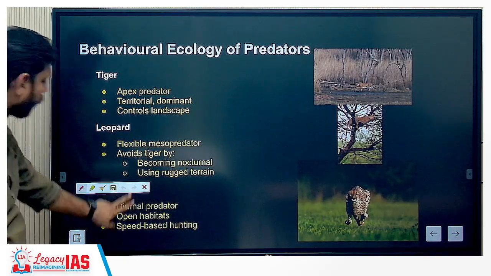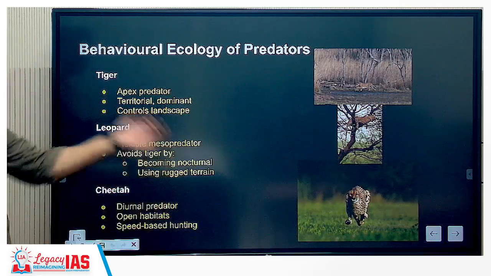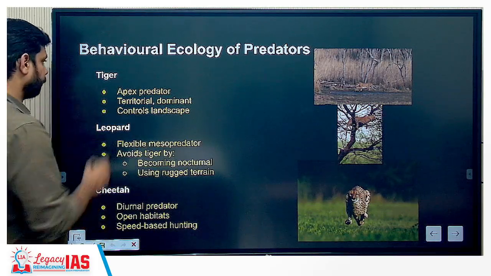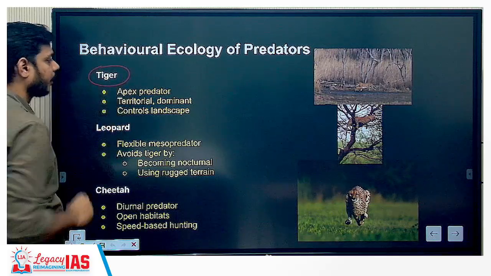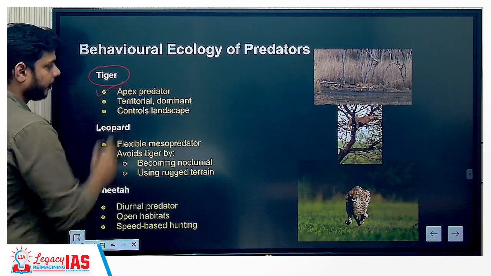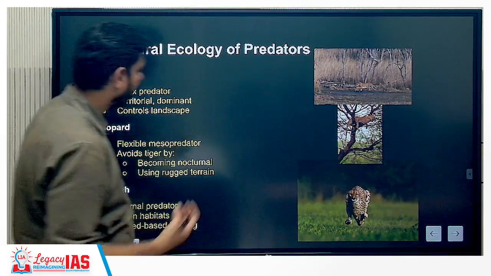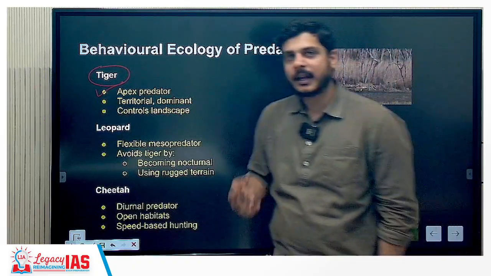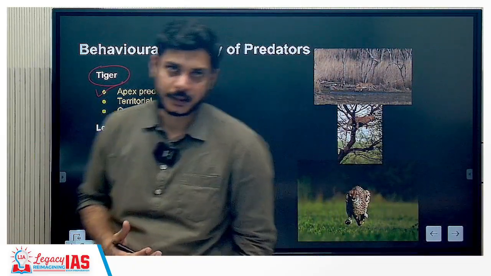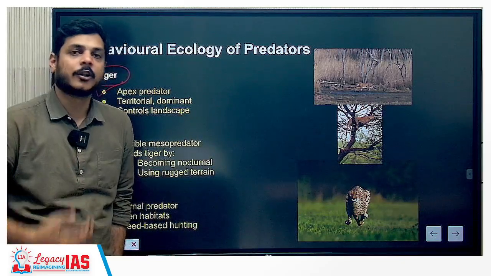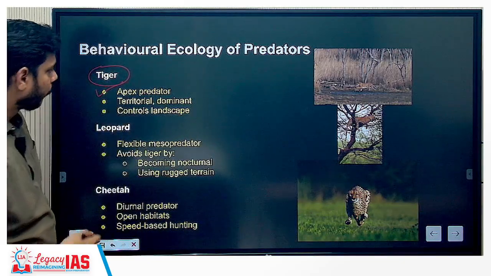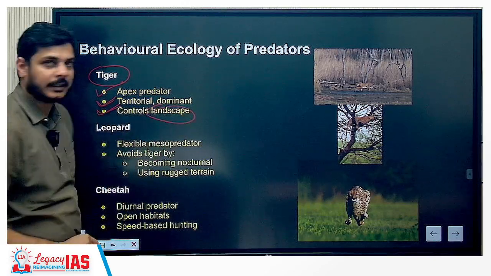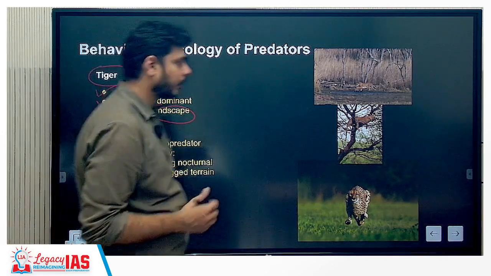Now, from the exam point of view, it is important that you know about all of these species. First you have the tiger. The tiger is the apex predator. It is highly territorial and dominant. That means within its territory, it will try to eliminate any other apex predator. It will try to create dominance for itself in the food chain as well. It controls the landscape. How do we say that? What do we say about the landscape control?